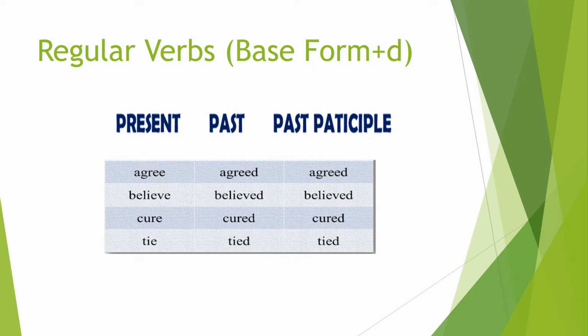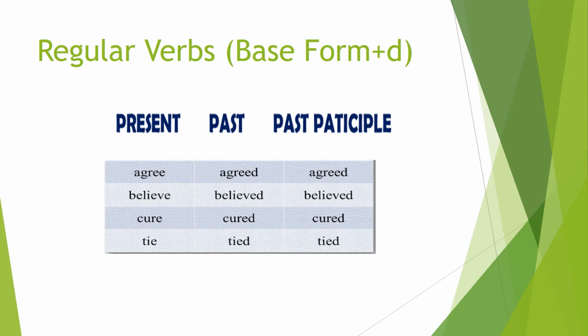The second verb is believe, and the past form is believed. It's taking d, and the past participle form is believed again, and it's again taking d. The next word is cure, and the past form is cured, and the past participle form is cured. The last word is tie, and the past form is tied, and the past participle form is tied.